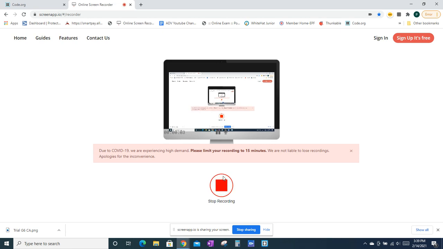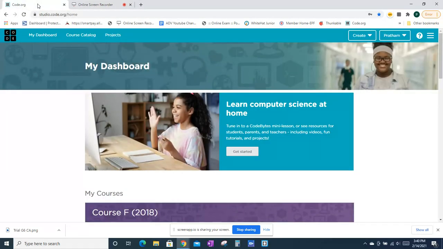I am Pratham and today I am making a code.org tutorial. We are going to learn about code.org in these tutorials. First, you have to create an account. I've already created my account and logged in.